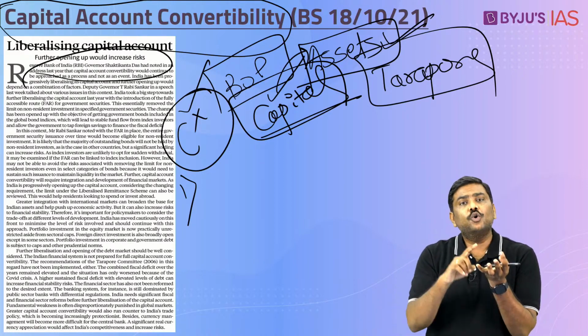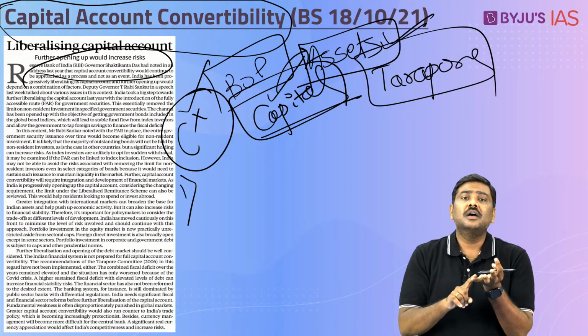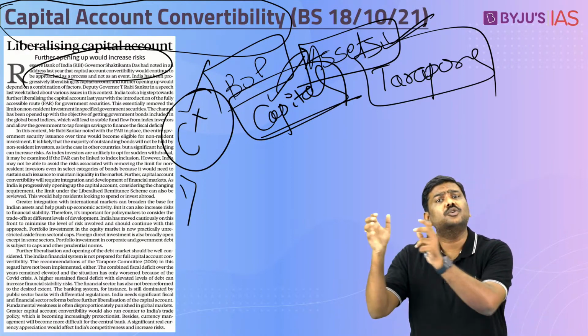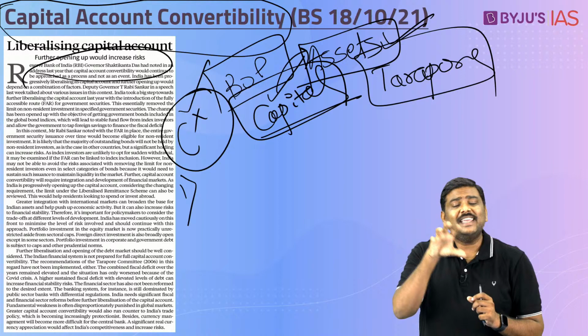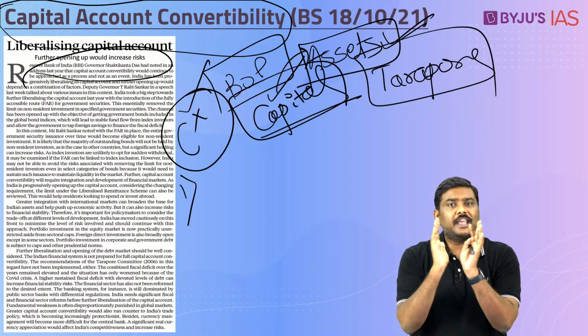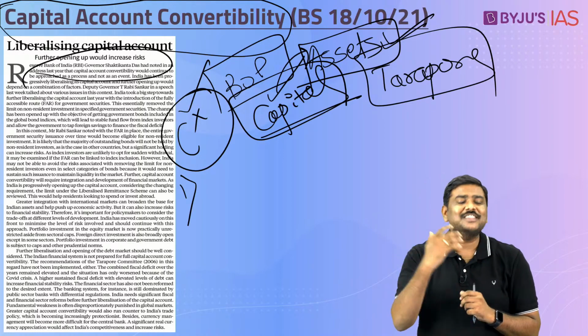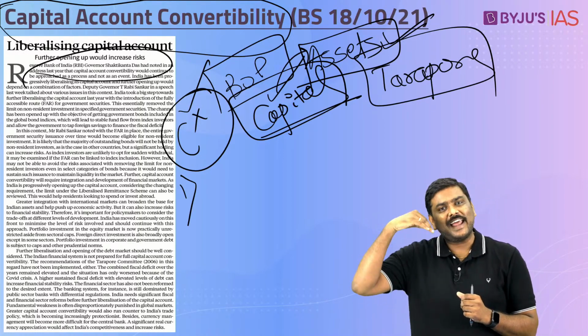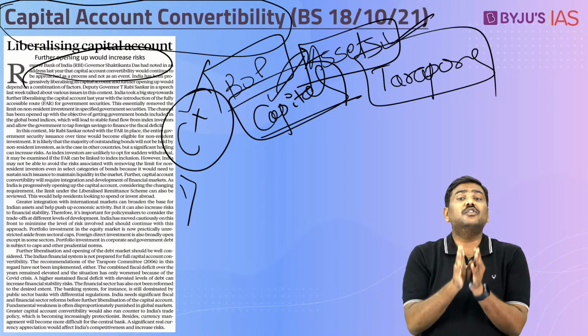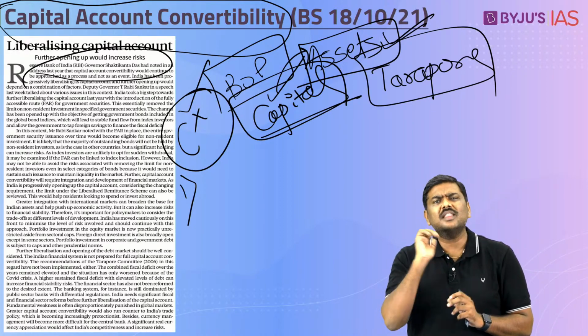As of now, huge amount of FDI flows into India, huge amount of FPI, foreign institution investment, flows into the stock market, right? These are some of the advantages that are associated with the concept of full capital account convertibility. Having said so, historically there have been certain concerns which have been raised against the concept of full capital account convertibility. What are the concerns?